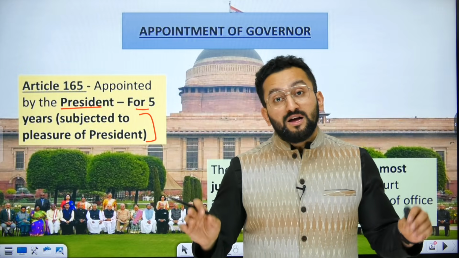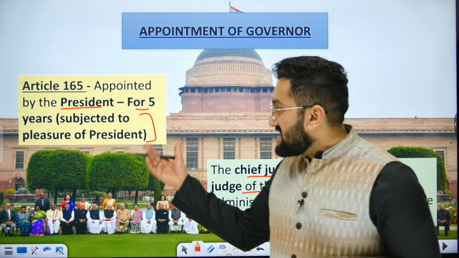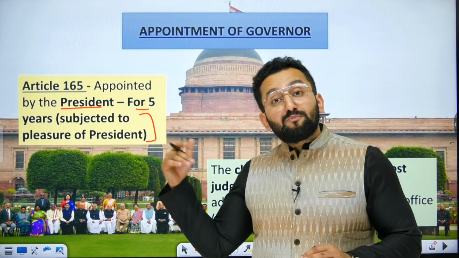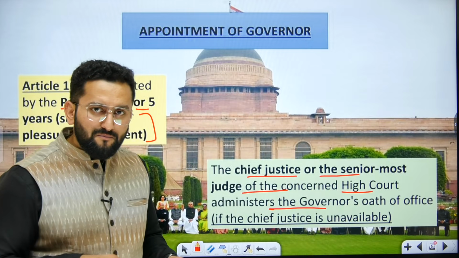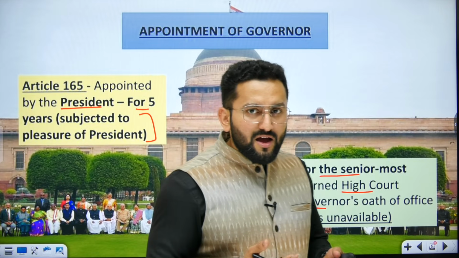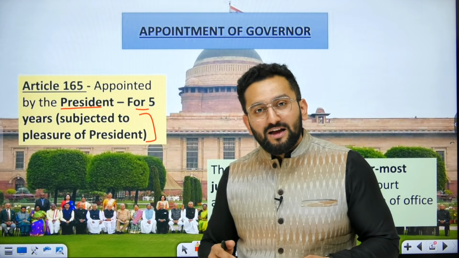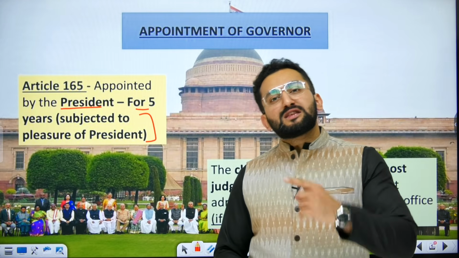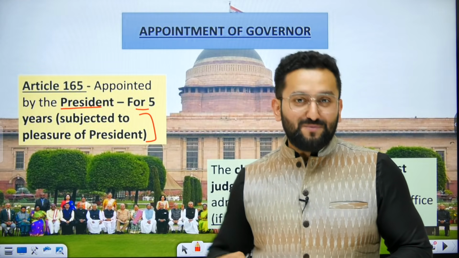At any point of time, without any reason, the president can remove me. It means I am there for the pleasure of the president. Now you may be thinking, sir, the president seems to have a lot of power. No, that's not correct. Actually, the president is doing that, meaning appointing as well as removing, on the recommendation of the Prime Minister and Council of Ministers.